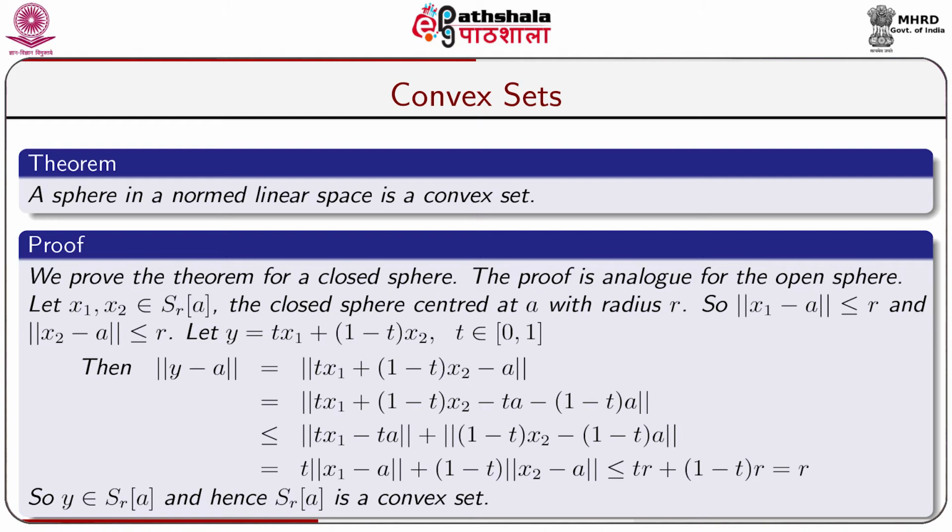As norm of x1 minus a is less than or equal to r and norm of x2 minus a is less than or equal to r, we get t times norm of x1 minus a plus (1 minus t) times norm of x2 minus a less than or equal to t r plus (1 minus t) r, which is equal to r. So y belongs to S_r[a], and hence S_r[a] is a convex set.